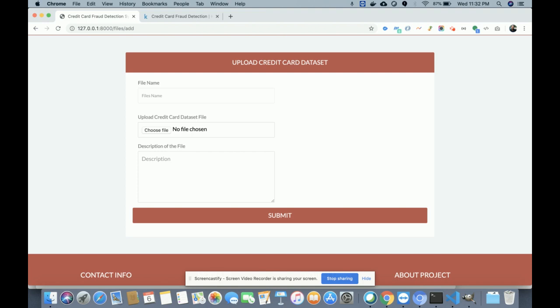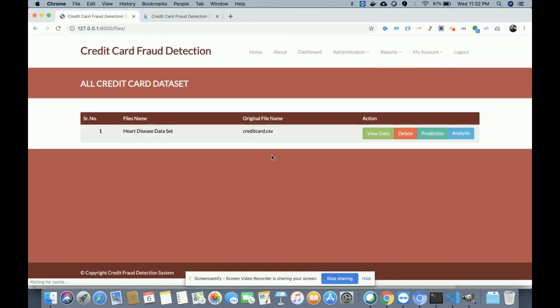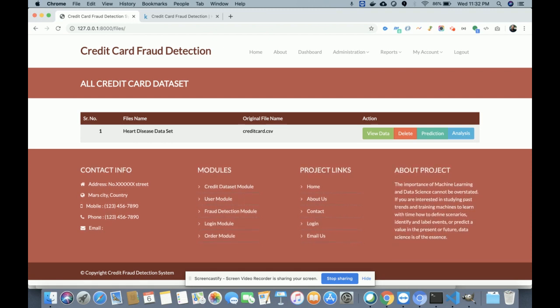So there is a provision in the system. You can upload many data sets and check the fraud of transactions on that data set. You can upload any number of data sets here. Once you upload it, you will get the details in the files report. I have uploaded only a single data set, that is the credit card.csv.